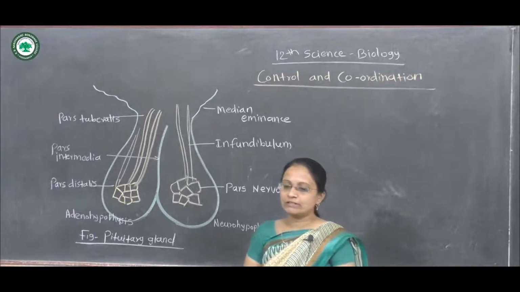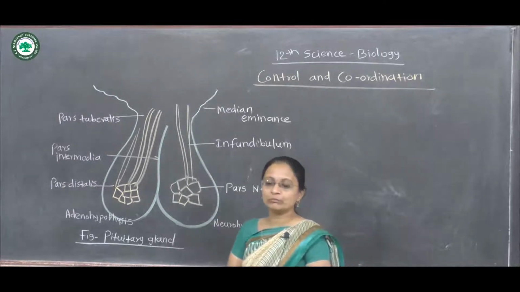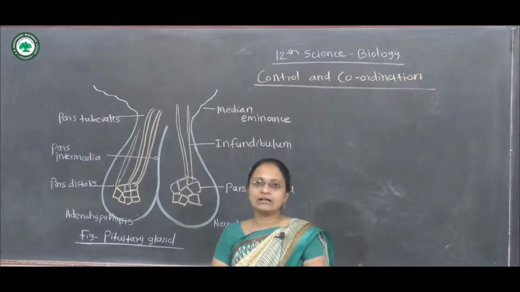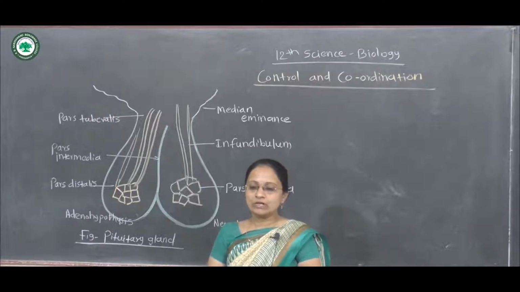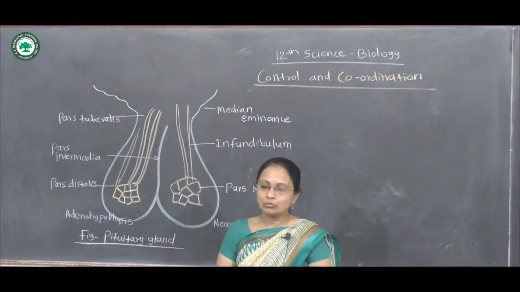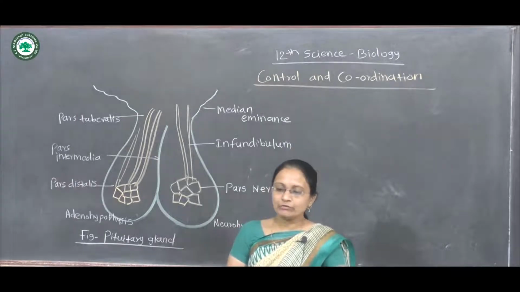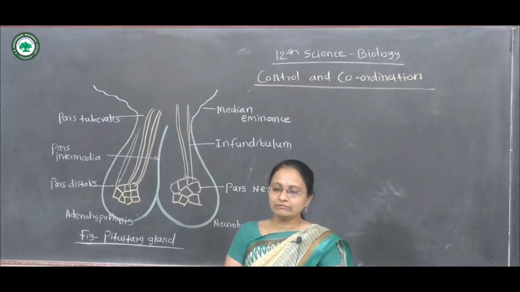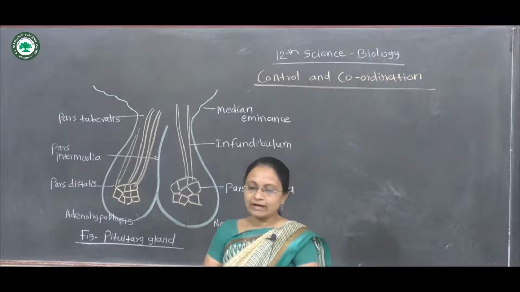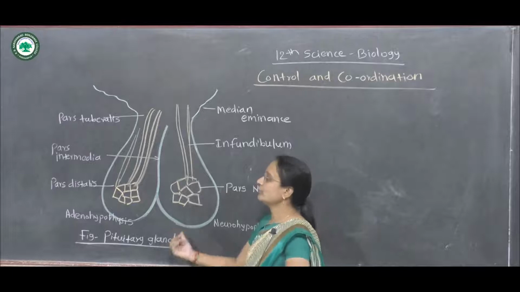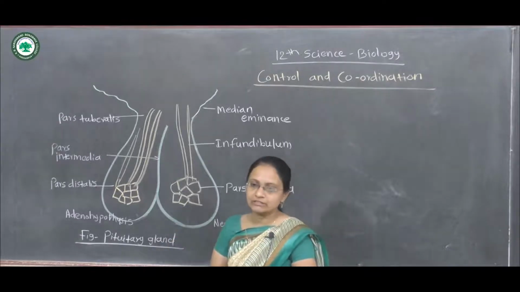This adenohypophysis is nothing but an outgrowth from the roof of the buccal cavity. This outgrowth is called Rathke's pouch. It grows upward towards the brain. The neurohypophysis grows as a downward extension of the hypothalamus, and they grow together to form the pituitary gland. The connection of Rathke's pouch with the pituitary gland is lost in the embryo, and the intermediate lobe is present in between the adenohypophysis and the neurohypophysis region.